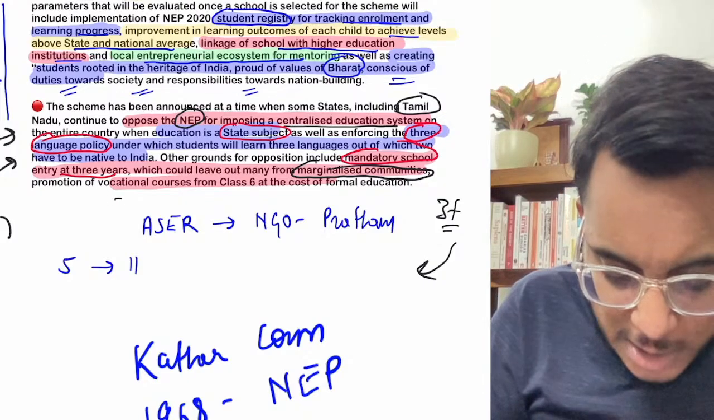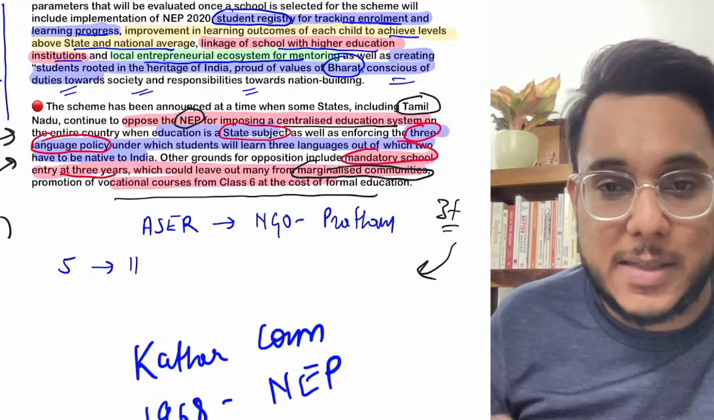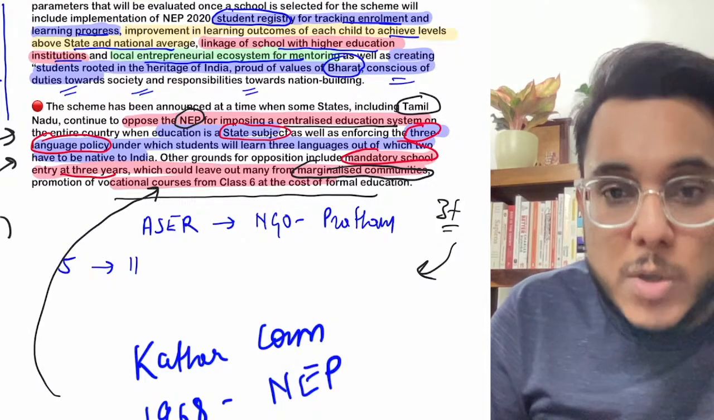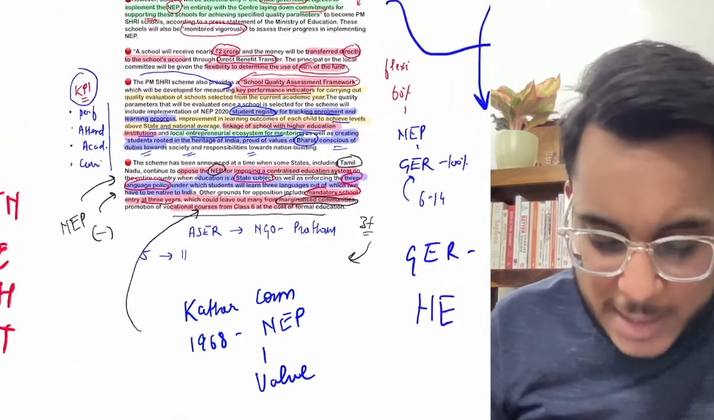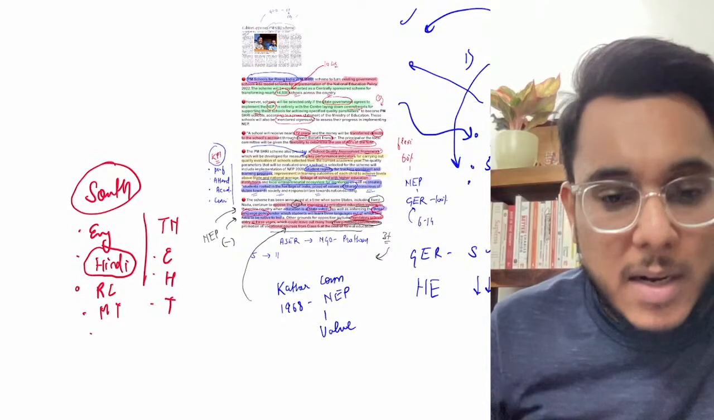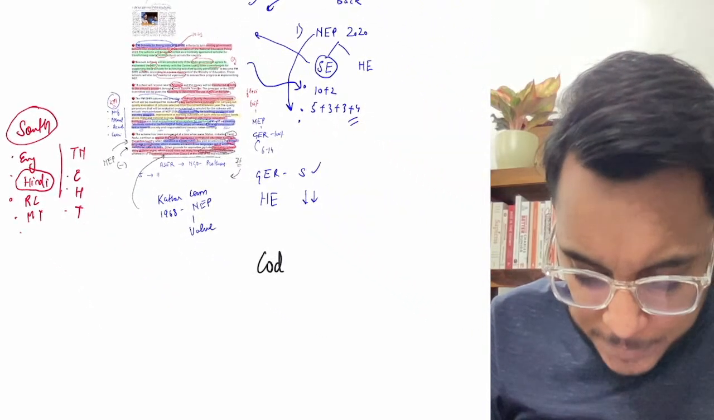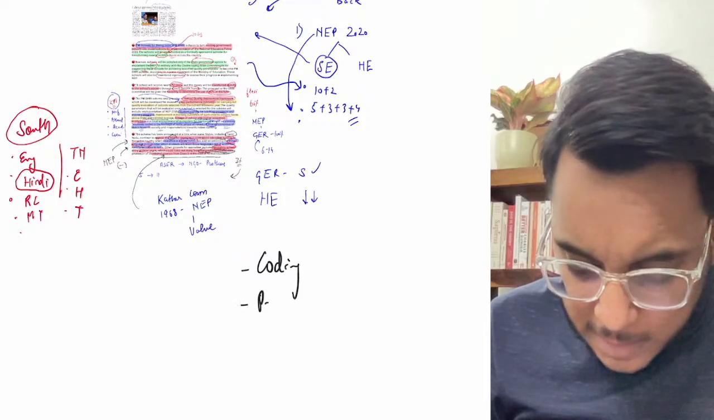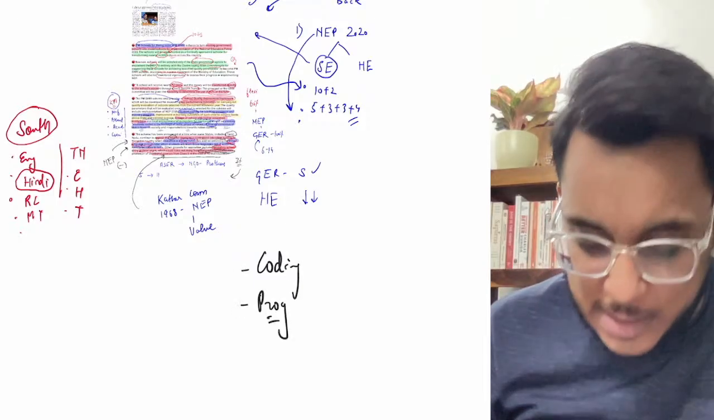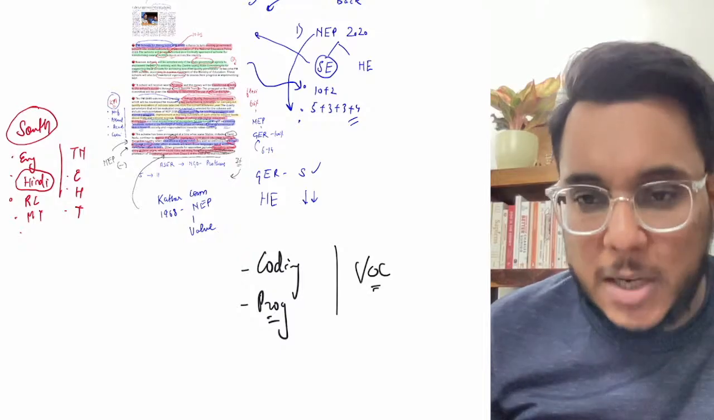Moreover, guys, vocational courses will be taught after class 6. Now what are these vocational courses? You might have heard that once a student reaches class 6, they can learn coding, they can learn programming, and all these kinds of things. So these are the vocational skills that are being taught.